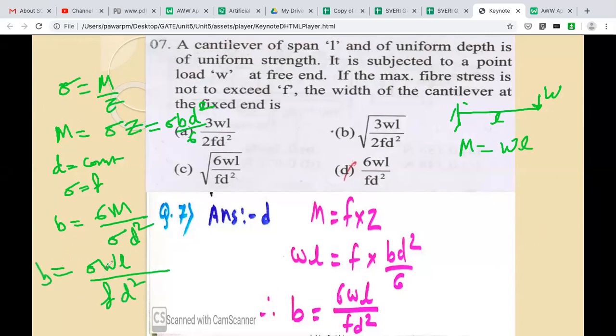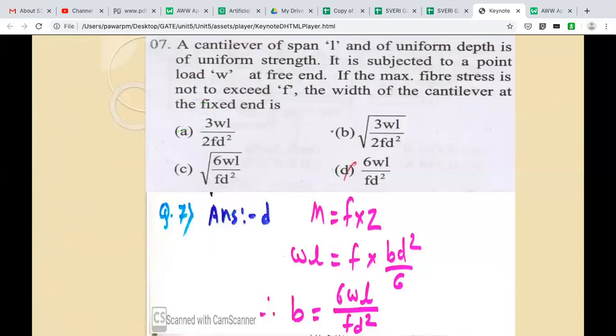So that is my B value, and that's why this answer. Sometimes we get confused about which one is constant, width or depth. If width is constant, then you should understand a square root answer will come, because it's D square.